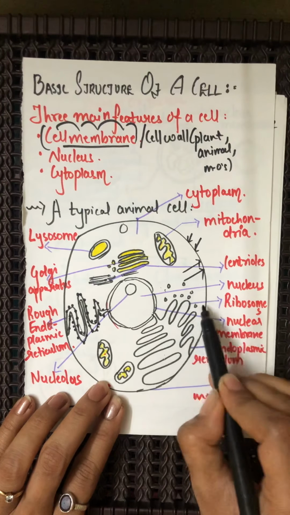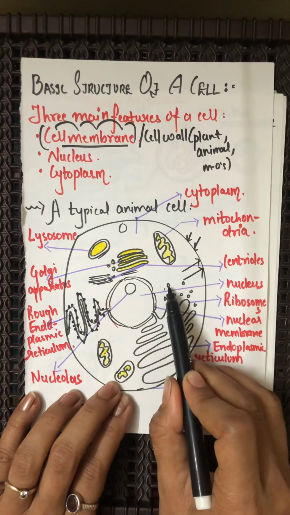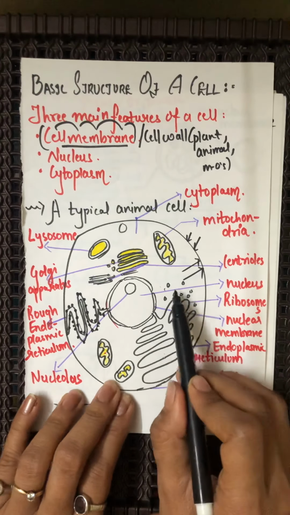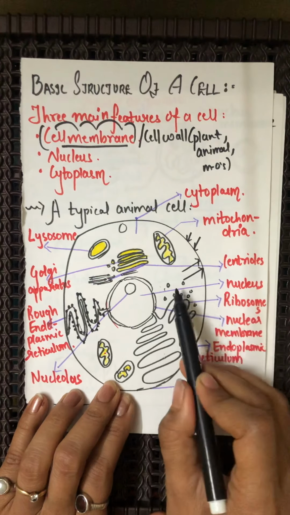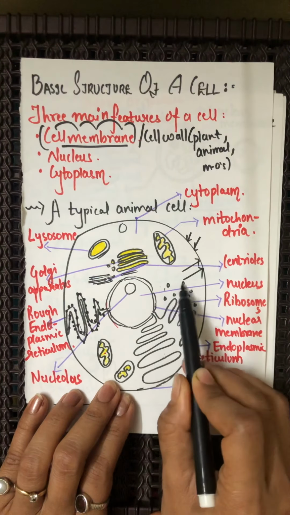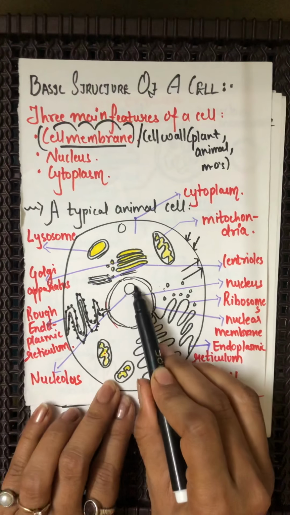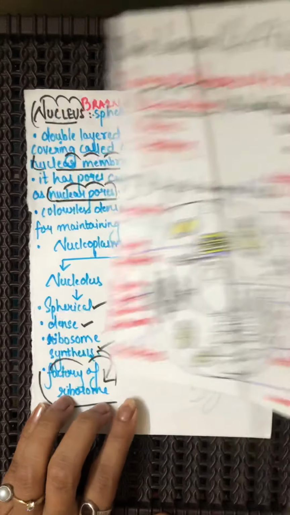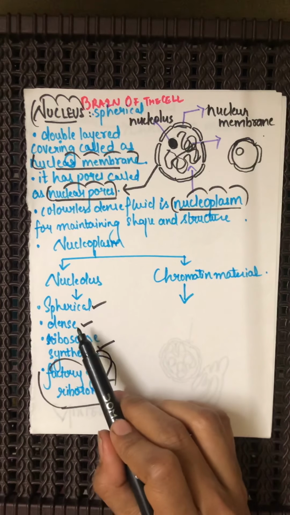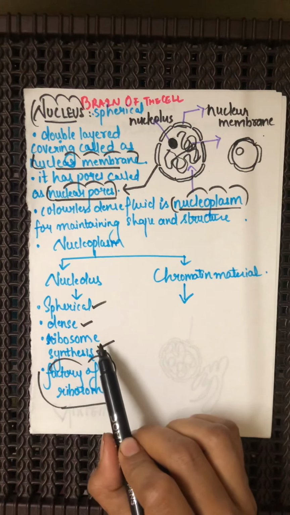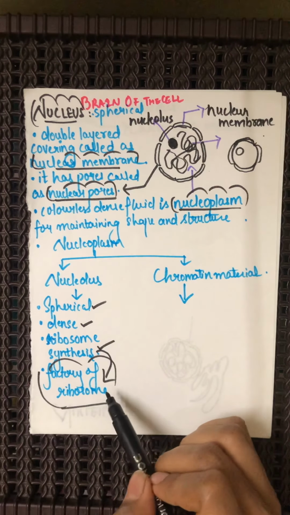We studied about ribosomes? Yes. We will study that in detail in the next part. So over here the particles that you can see are nothing but ribosomes, which are being synthesized by the nucleolus. Fine. So it is spherical, it is the densest part, and it is the factory of ribosome production.